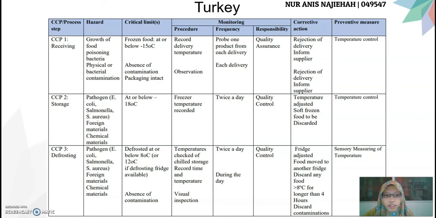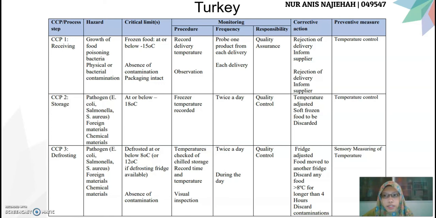During defrosting, it should be done at or below 8 degrees Celsius. And the monitoring procedure: temperature check of chilled storage, record time and temperature together with the visual inspection. It should be done twice a day and during the day for the visual inspection by the quality control. If there is anything wrong with the defrosting, the fridge is adjusted, food moved to another fridge, or discard any food more than 8 degrees Celsius for longer than 4 hours, and discard when there is any contamination.